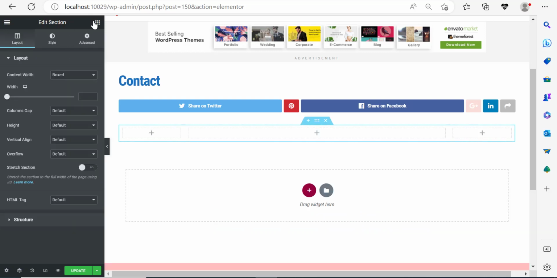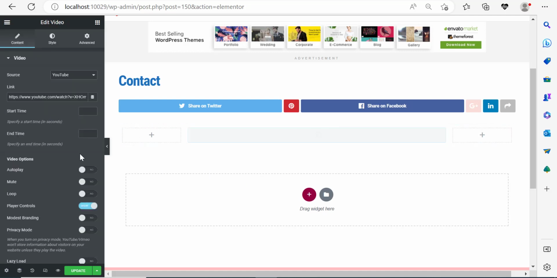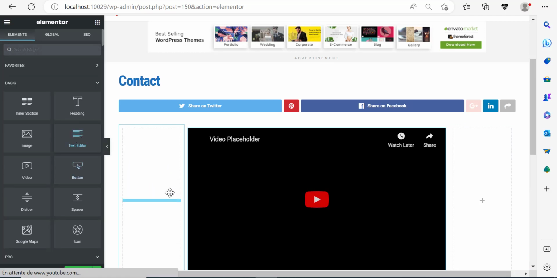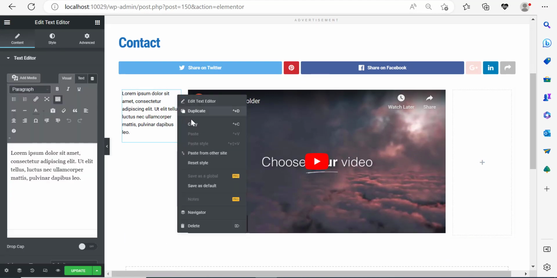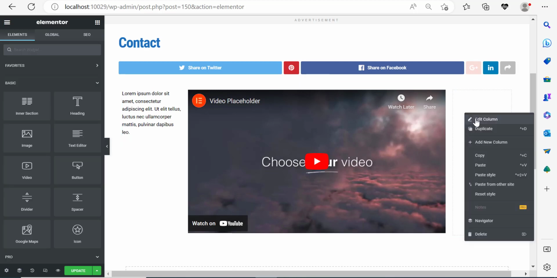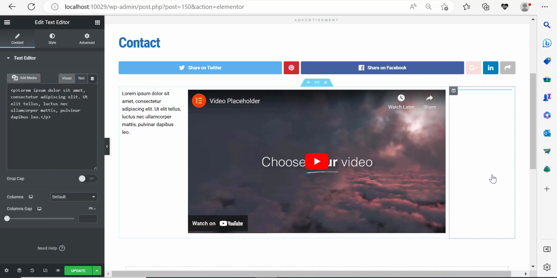And I can just go here. And the middle column has the most size. I can take a video, place it here in the middle one. And on the other ones here, I can place text, for example, right? And you can basically copy this and paste it right here. Not paste style, actually. I'm going to paste the element.